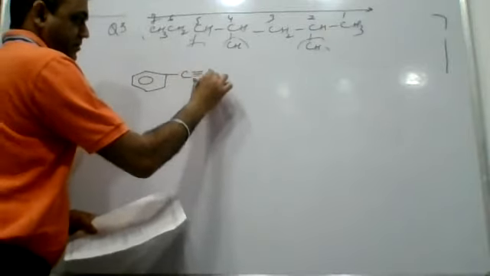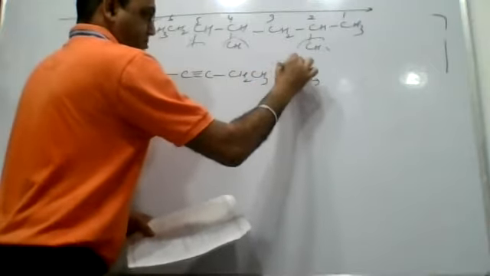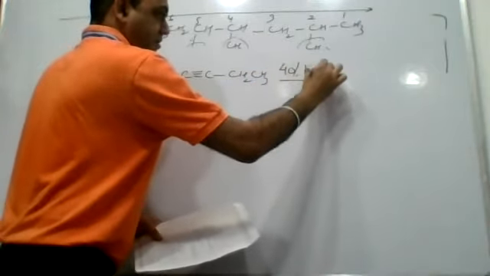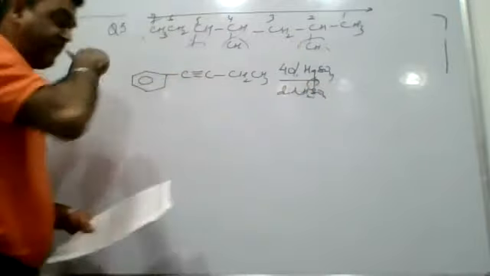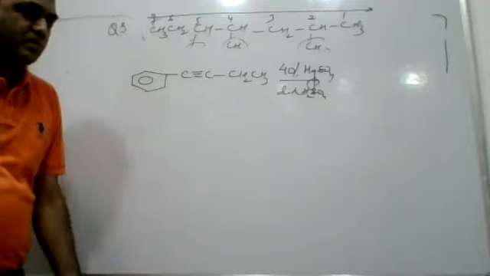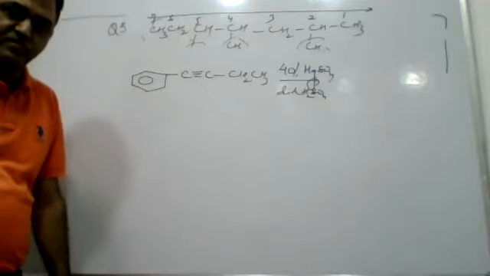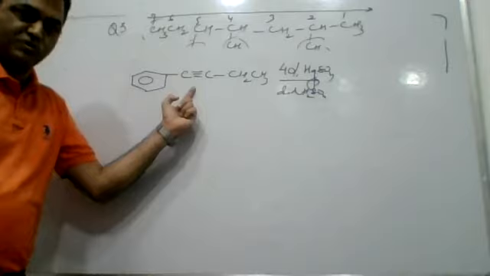Phenylbutyne undergoes hydration with 40% mercuric sulfate in the presence of dilute H2SO4. What will be the final product? This is proceeding through an addition mechanism, a nucleophilic addition mechanism. It's a carbon-carbon triple bond. There will be addition of water.